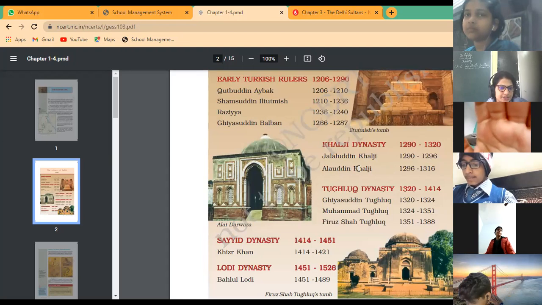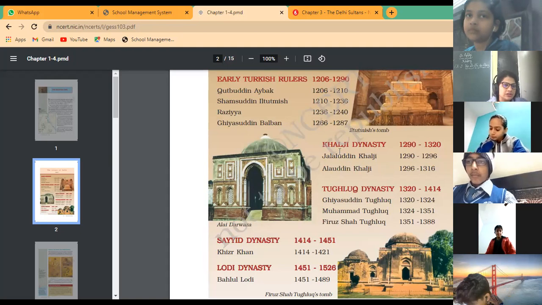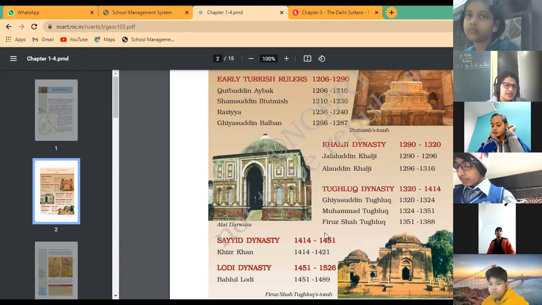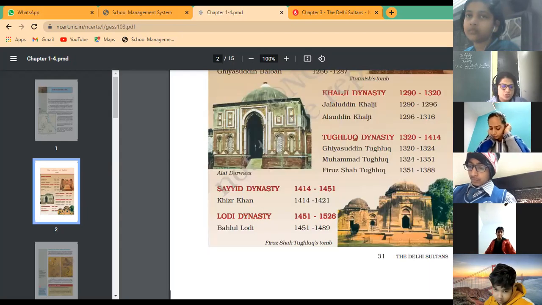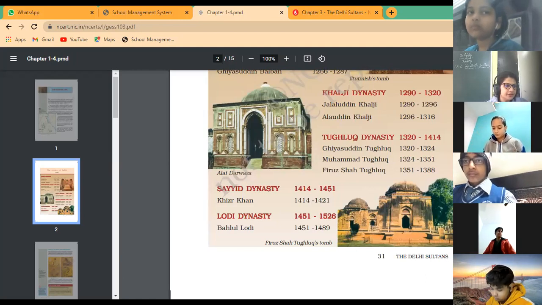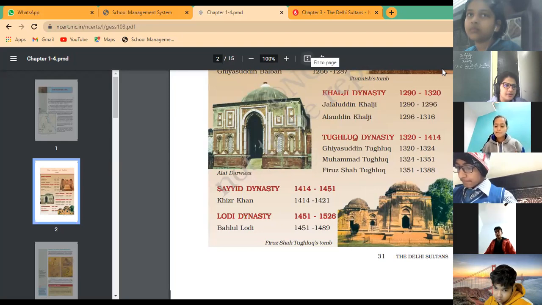Now after that the Khalji dynasty came into effect in Delhi. The first is Jalaluddin Khalji, then succeeded by Alauddin Khalji. Then next is the Tughlaq dynasty: Ghiyasuddin Tughlaq, Muhammad Tughlaq and Firoz Shah Tughlaq. After that the Sayyid dynasty, Khizr Khan, and Lodi, the last ruler of the Delhi Sultanate, Bahlul Lodi, who was defeated by Humayun or Babur? Babur. Okay.